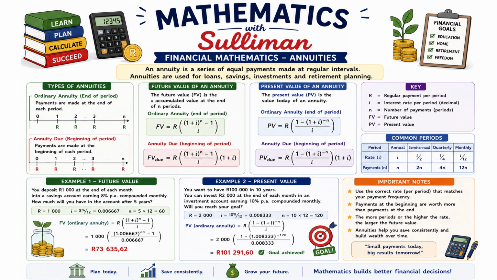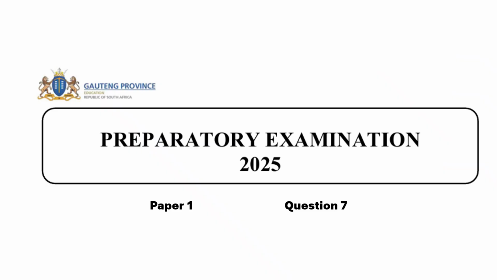Welcome to Mathematics with Suleiman, and in this video we are going to do the question on financial mathematics, and in particular for grade 12s, annuities. So this comes from the 2025 prelim paper. Province Preparatory Examination 2025, paper 1, question 7.